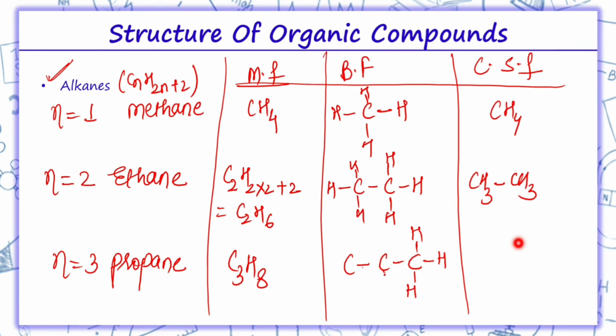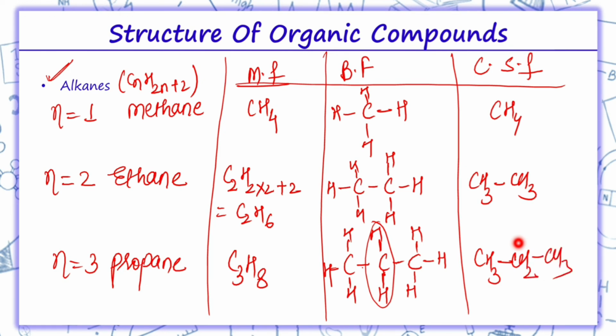The middle carbon has 2 bonds, so we'll draw 2 more bonds. These are hydrogen, and for this carbon we'll again draw 3 bonds. Thus the condensed formula is CH3, over here it is CH2, then CH3. The molecular formula is the same, C3H8. It is the condensed structure of propane.